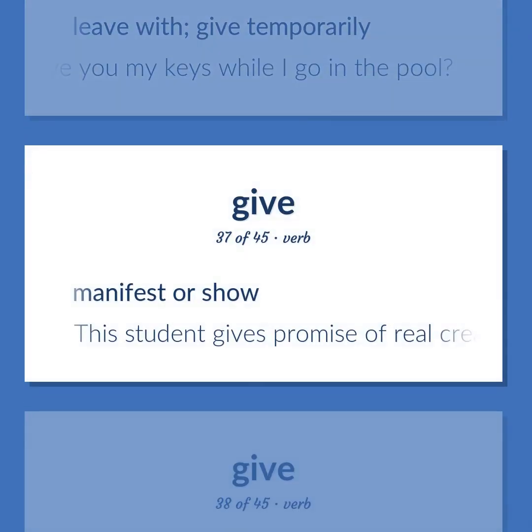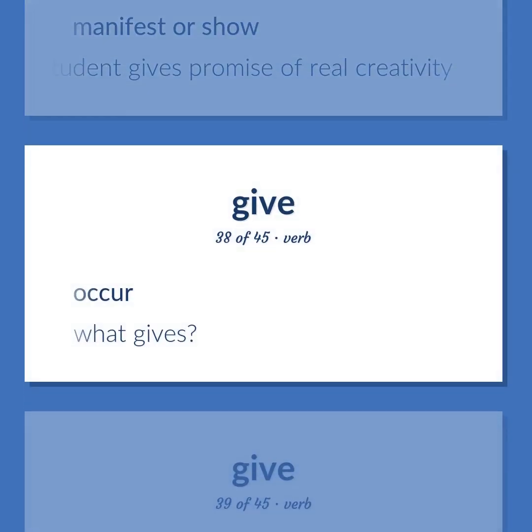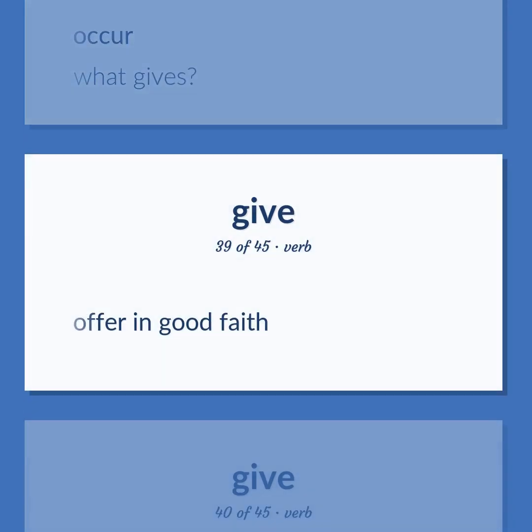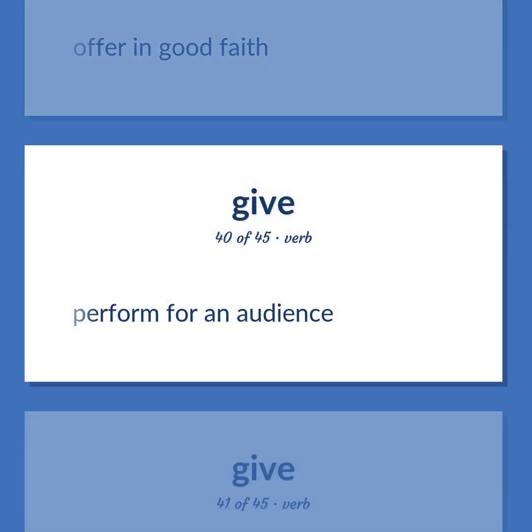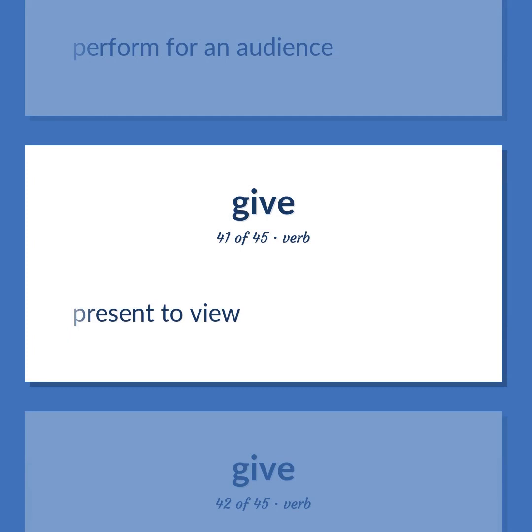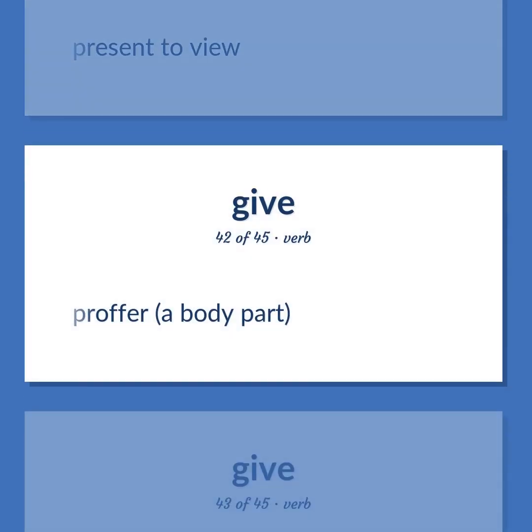Manifest or show. This student gives promise of real creativity. Occur. What gives? Offer in good faith. Perform for an audience. Present to view. Proffer, a body part. Propose.